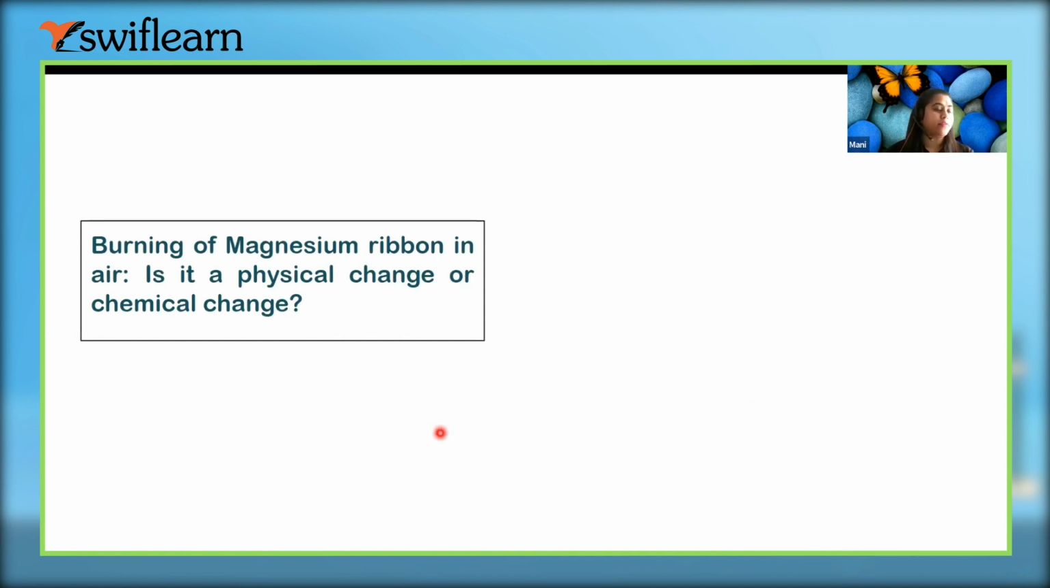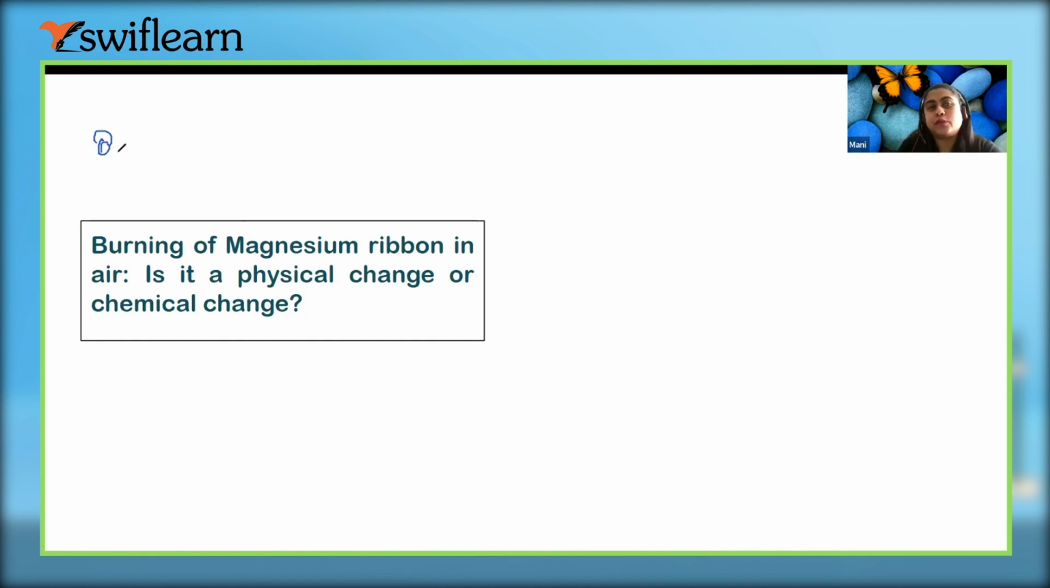So here they have given one example of burning of magnesium ribbon in air. So what happens when we burn a magnesium ribbon into the air? So you will get a question in the exam. When we burn a magnesium ribbon, there's a white light which is produced and some powder is left out. So it is a chemical change. Your answer is correct, but we only need to change few words actually.